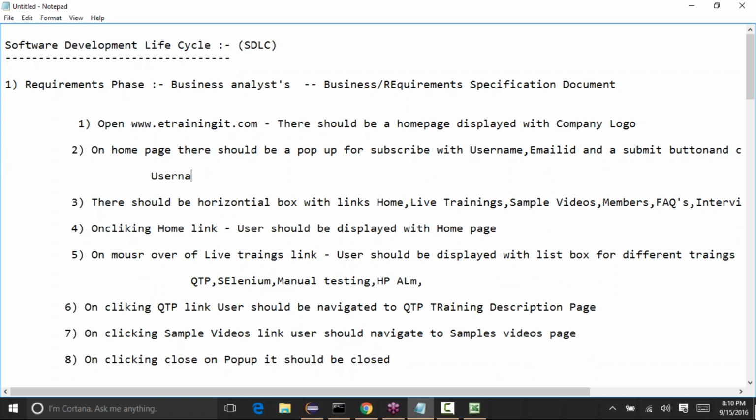Let's say that username should accept 30 characters. Okay, so it should accept 30 alphanumeric characters only.